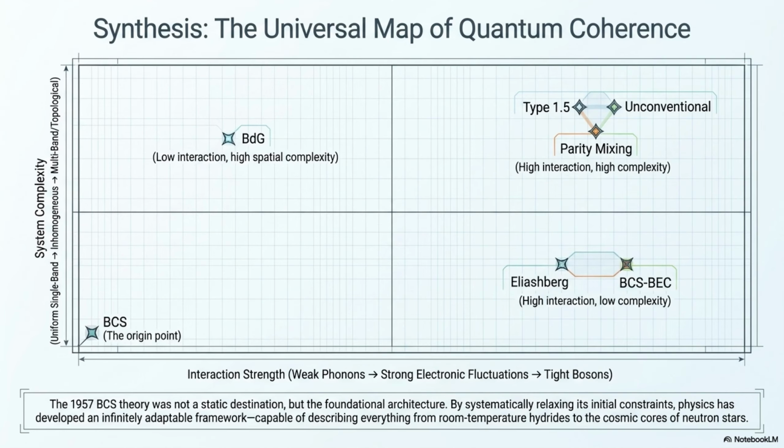If we plot our journey on a universal map, it reveals our origin point down at the foundation, standard BCS theory. But as you move along the axes, increasing system complexity vertically and increasing interaction strength horizontally, you can literally track all the theories we just explored. Bogoliubov-de Gennes, Eliashberg, the BCS-BEC crossover, going all the way up to parity mixing and type 1.5. Breaking the constraints didn't ruin the picture at all. It expanded it into this incredibly rich, vast landscape of quantum coherence.